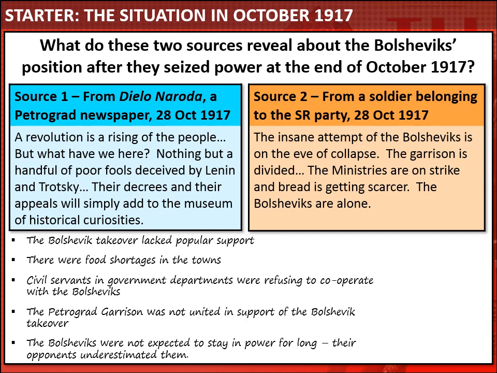And that actually reveals one of the reasons why the Bolsheviks in the end survived. Their opponents underestimated them. They believed that the Bolsheviks were here today and would be gone tomorrow. They underestimated what the Bolsheviks were capable of and what the Bolsheviks would do, the lengths they would go to actually hold on to power.